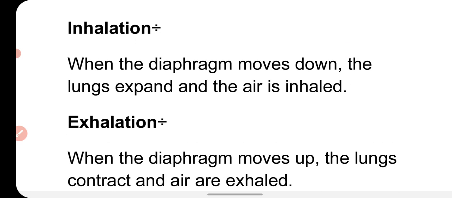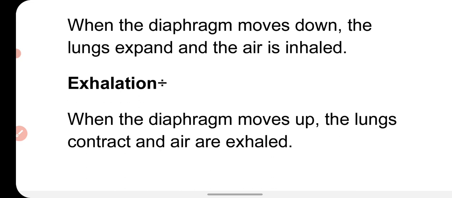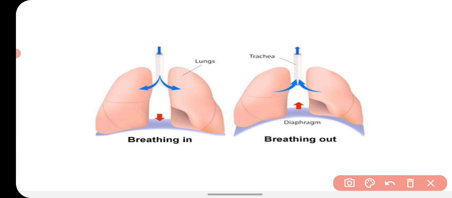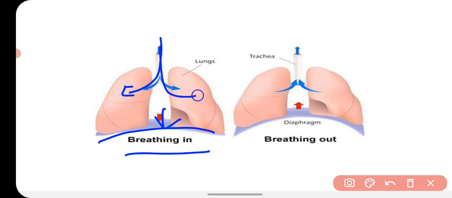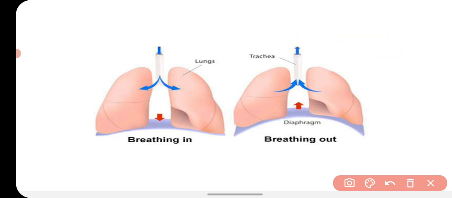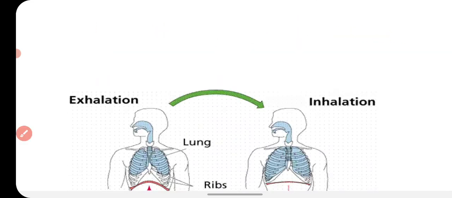During exhalation, the diaphragm moves up and the lungs contract and the air is exhaled. In breathing in, the diaphragm goes downward and the oxygen gets into the lungs, and during breathing out, the diaphragm goes up and the carbon dioxide goes out from the lungs, and that's how exhalation takes place.